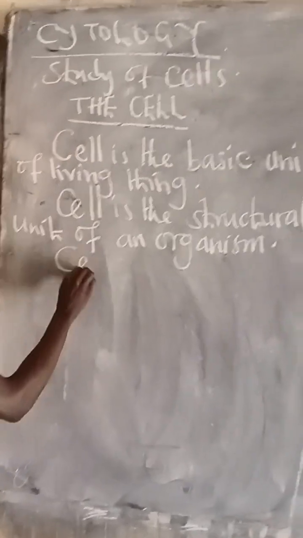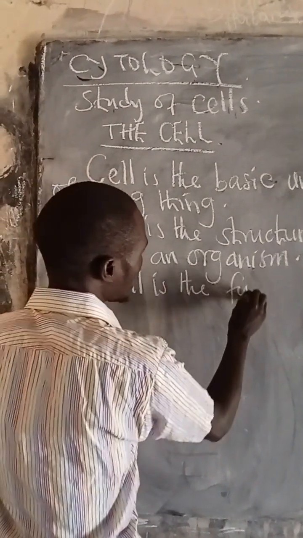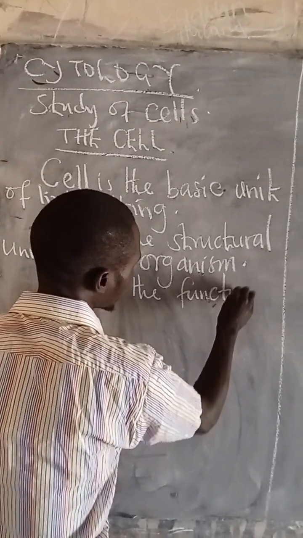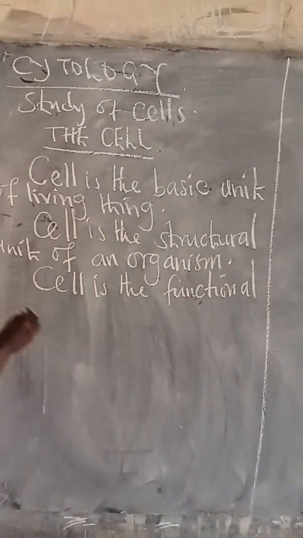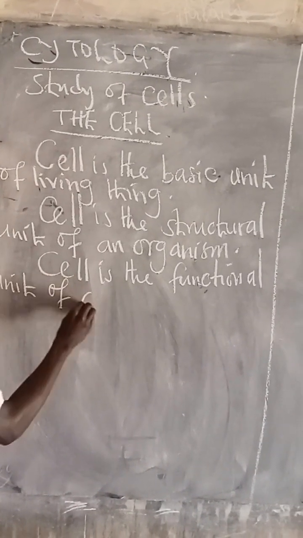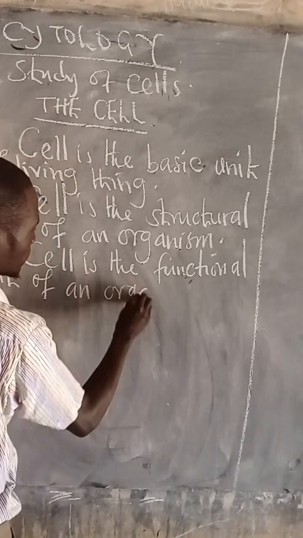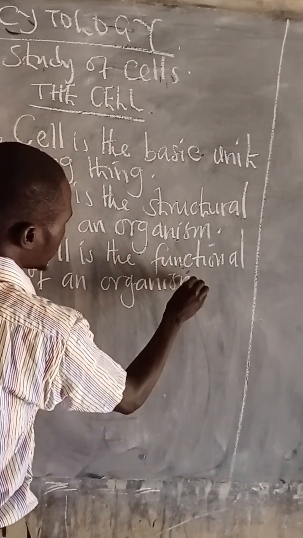Therefore, a cell can also be defined. Cell is the functional unit of an organism or living thing.